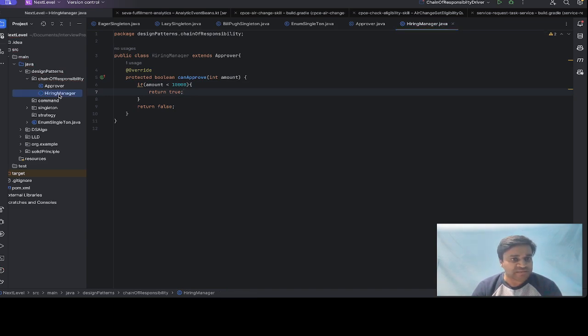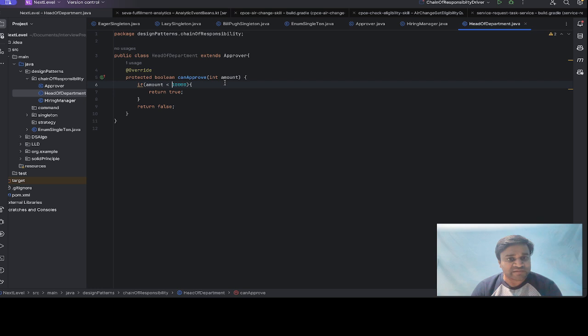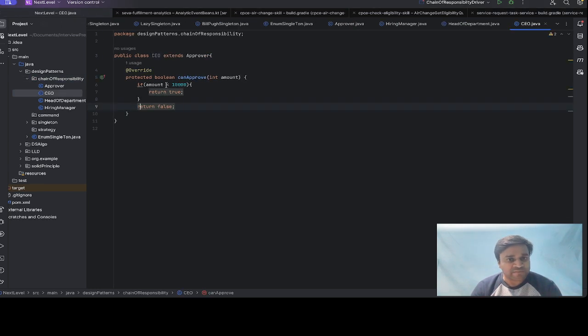Let's copy this class and paste it here for the quick implementation. This is HeadOfDepartment. If request is less than 20,000, let's simply copy it again, and this is the CEO. If request is greater than 20,000, the CEO can approve the request.